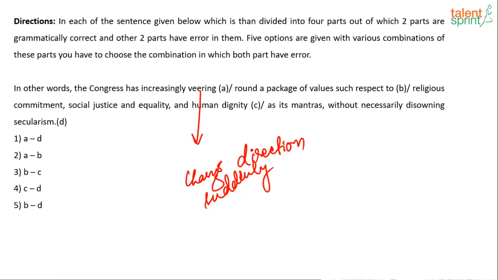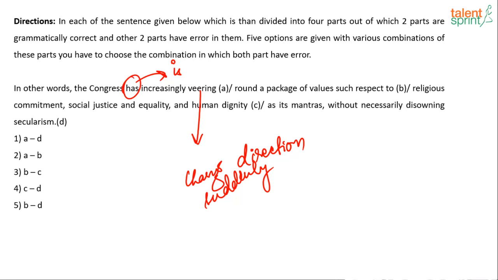I'll give it to you guys. Where is the error and what is the error? In other words, Congress, instead of has, it should be is increasingly veering round, because we are talking about what Congress is doing. It is increasingly veering round a package of values such as respect to religious commitment, social justice and equality and human dignity as its mantras, without necessarily disowning secularism.